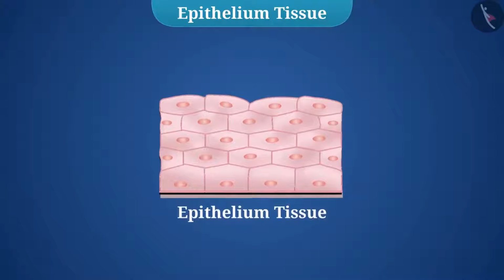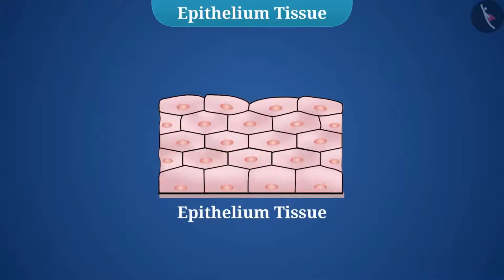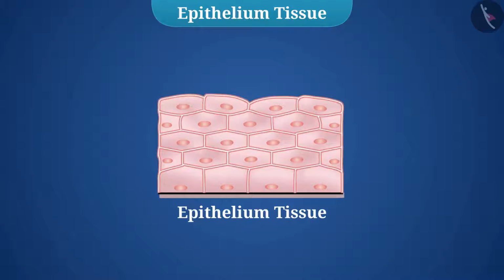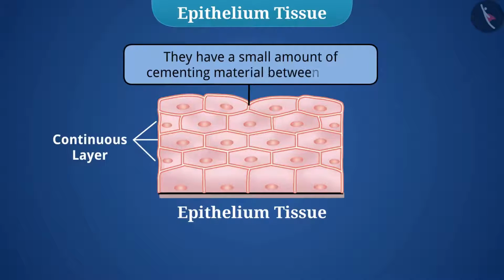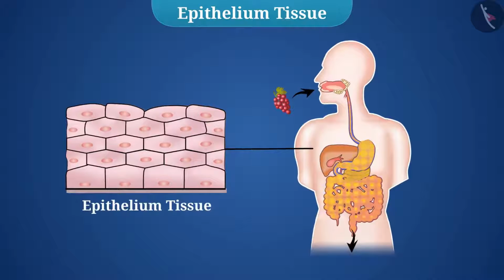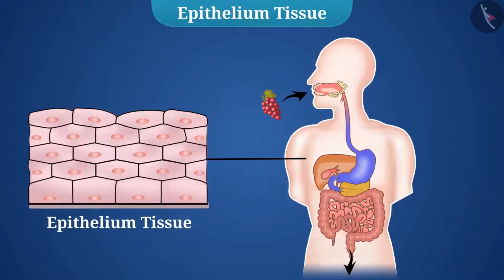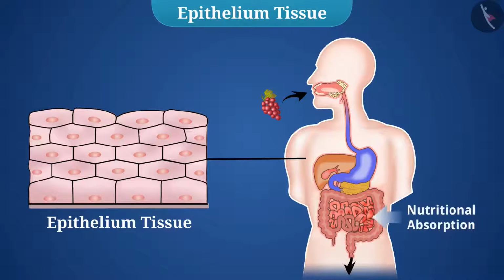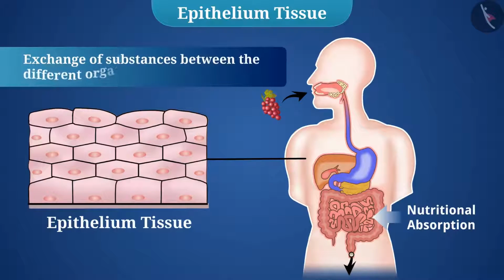The cells of epithelium tissue are tightly packed and have very little intercellular space. Therefore, this tissue forms a continuous layer. They have a small amount of cementing material between them. Substances that enter and leave the body pass through one of the layers of epithelium. That's why there is permeability between epithelial layers, which plays an important role in exchange of substances between the body and the external environment and exchange of substances between different organs of the body.